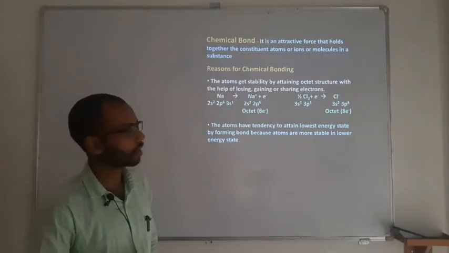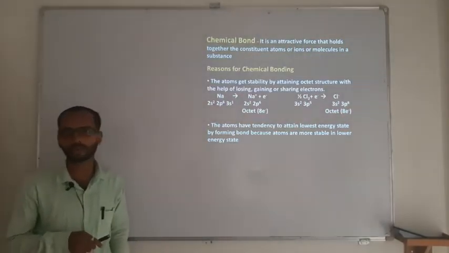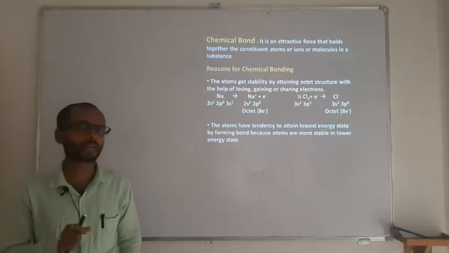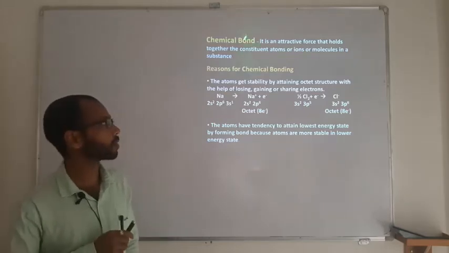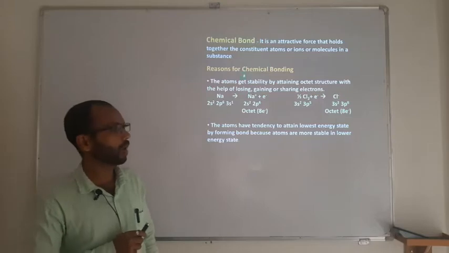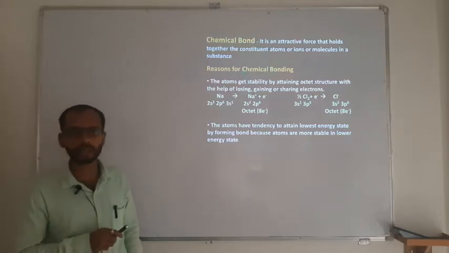So, starting with the chemical bond. Basically you know the definition: the force of attraction that holds the two constituents, maybe an atom or molecule, together is going to be called a chemical bond. Many theories have been given to explain why chemical bonding between atoms takes place.